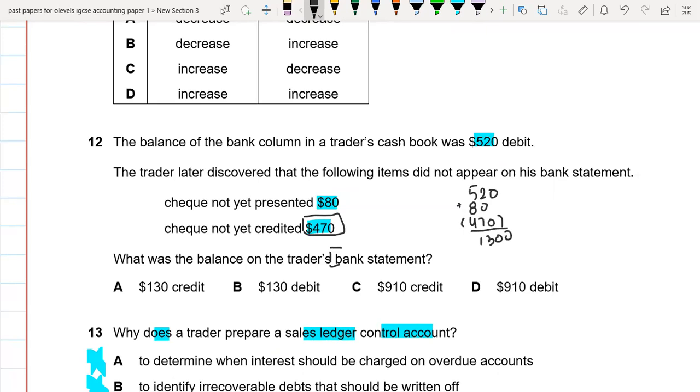We know that 130 is a positive amount, and the bank would be using credit in front of this. Why? Because the amount which we save in our bank account would be a credit for the bankers. This is a kind of liability for them, because we save our assets in their bank account, so they have to pay us whenever we demand. That's why they will be writing credit in front of the amount. So 130 credit.